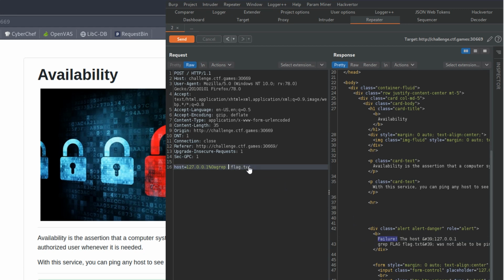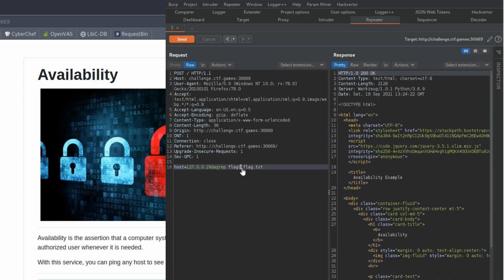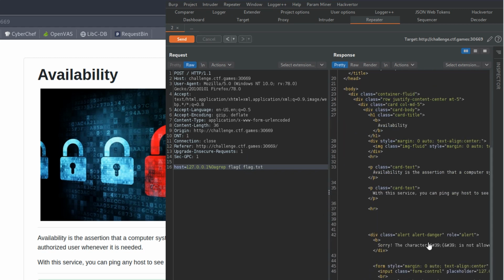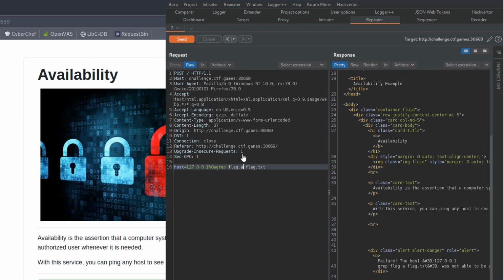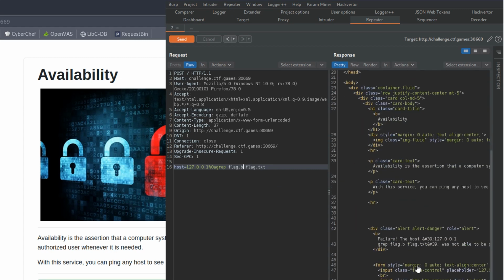If we try to provide this with the curly brace, we're going to get a message to say that's not allowed. What we can do is put a dot here, and then we could go through and try and work out what the first character of the flag is. So we get a failure on A. Let's try a couple of characters. We try B. We get a failure on B. Let's try it with C.